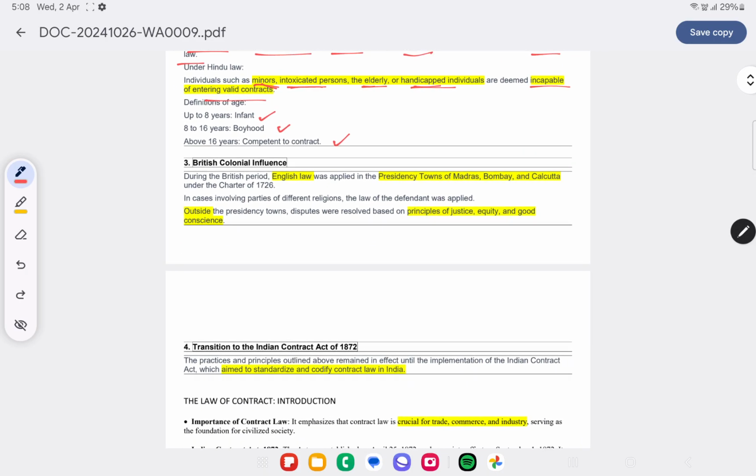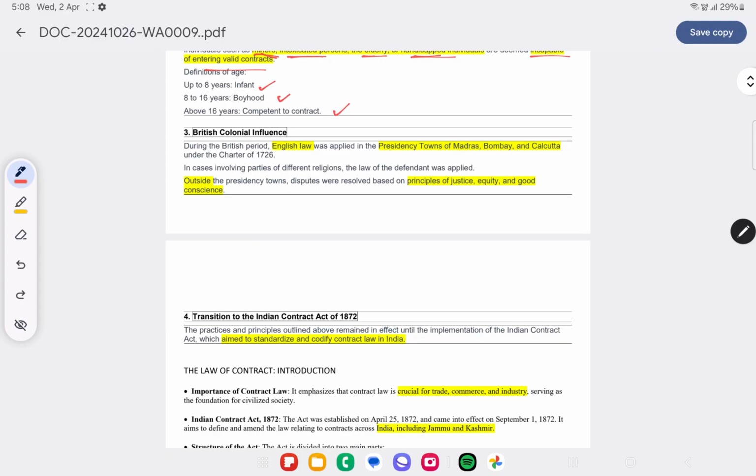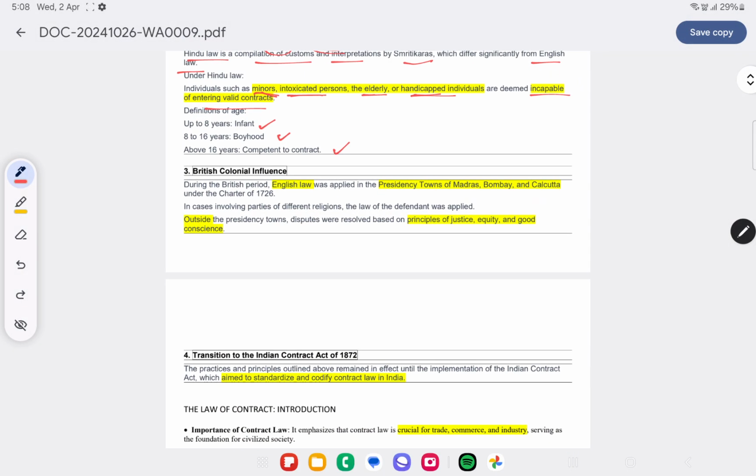British colonial influence. During the British period, English law was applied in the Presidency towns of Madras, Bombay and Calcutta under the Charter of 1726. Now what about other places outside the Presidency towns of Madras, Bombay and Calcutta? Those areas generally followed the principles of justice, equity and good conscience, and that's how they resolved disputes.